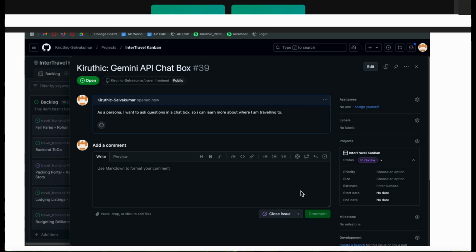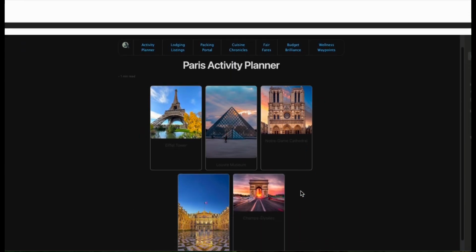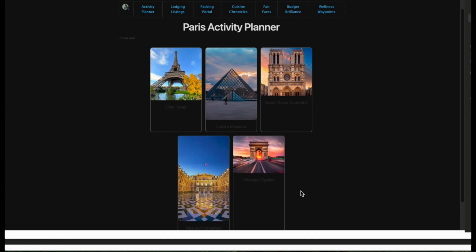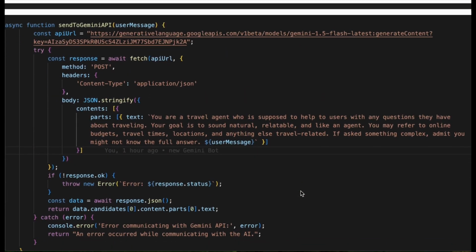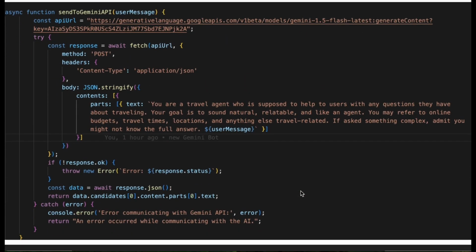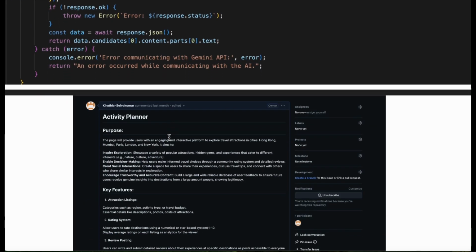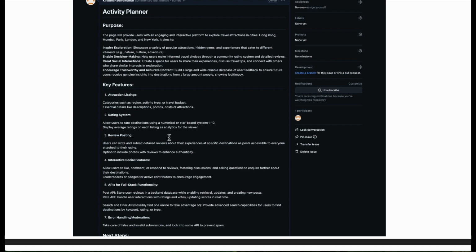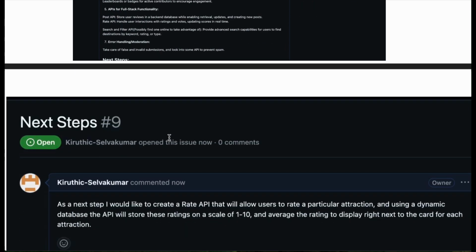I had the design of wanting to create a chatbot that will answer questions from people who are trying to travel. I implemented this on my Paris activity planner page with different attractions, using this send to Gemini API function, which sends a request based off their question. And I created an issue to track my progress.